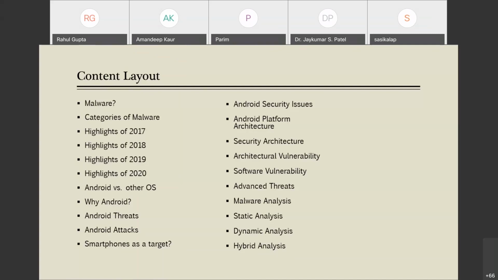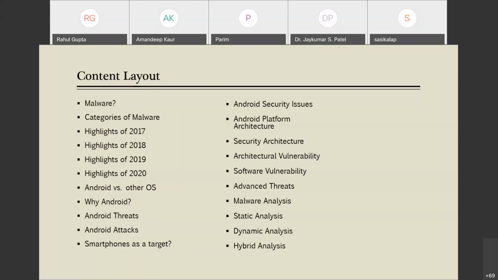Then we'll dig deep to architectural vulnerabilities, then software vulnerabilities, then what are the advanced threats in today's scenario towards the Android-based operating system and the Android-based system. And next, we are jumping to what malware analysis is and how it is done in Android-based system, and what are the three different kinds of malware analysis that we can perform on Android-based system and how to do that. So this is the content, or you can say layout, for today's session.